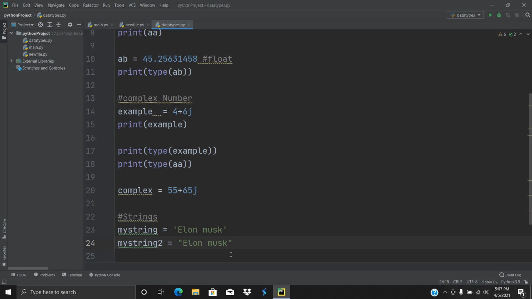The single quotation and double quotation don't matter. It doesn't matter whether you start your string with a single or double quotation mark. What matters is whether you complete that string with the same quotation mark that you started with. So if you started with a single quotation mark, make sure you end it with a single quotation mark.